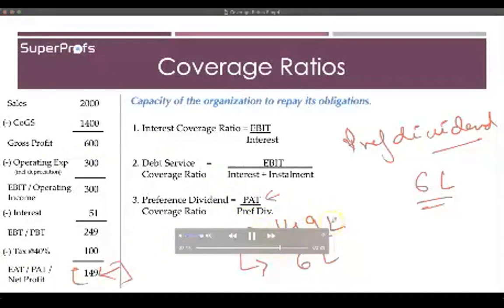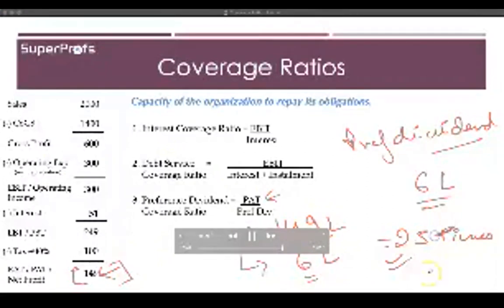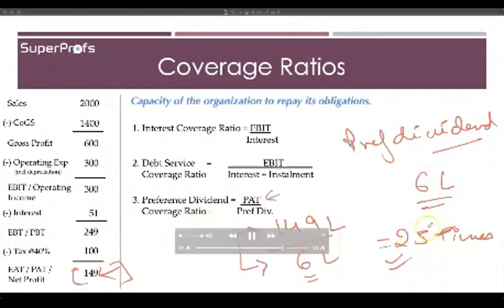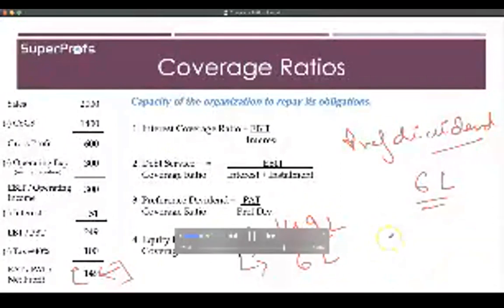So 149 lakh divided by 6 lakh, which is approximately 25 times. So again, a very good position. As I said, the higher the coverage ratio, the better the position in which the company is. And the last one is the last obligation that you have to pay, that is the equity dividend.